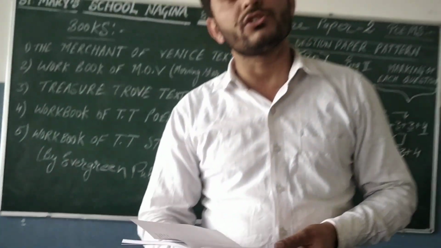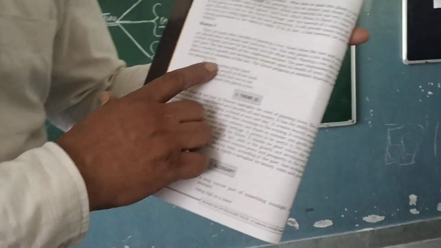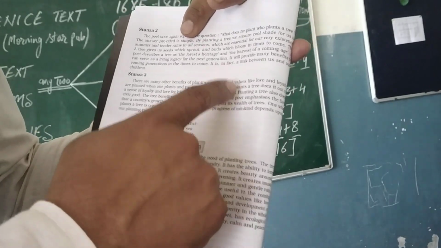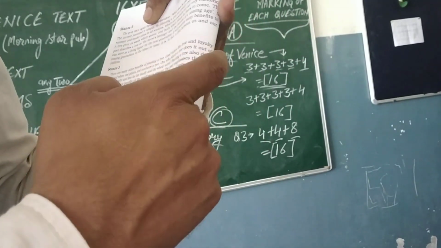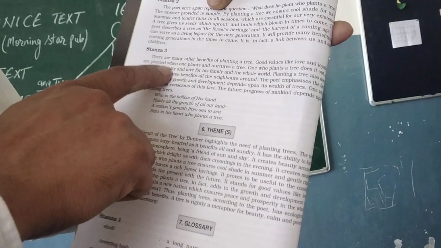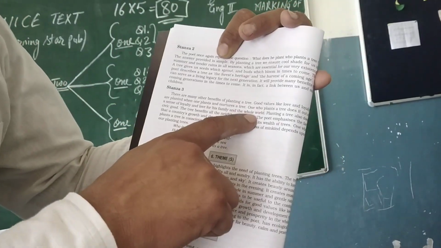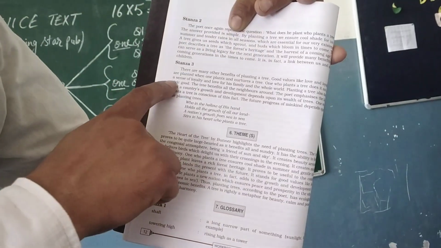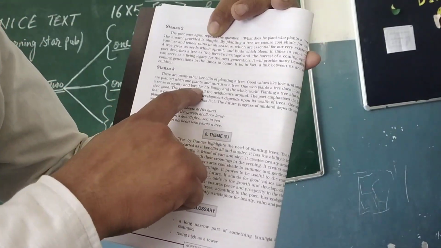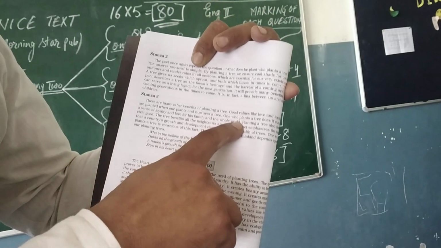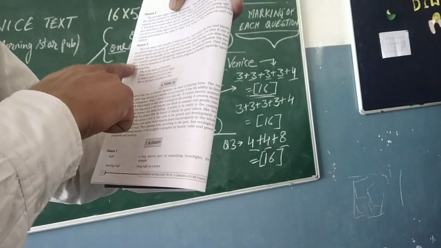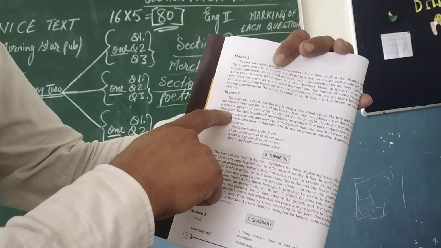A very important message which the poet has given. I will now read the explanation of the third stanza. There are many other benefits of planting trees. Good values like love and loyalty are planted when one plants and nurtures a tree. One who plants a tree does it out of a sense of loyalty and love for his family and the whole world. Planting a tree is also like doing civic good.